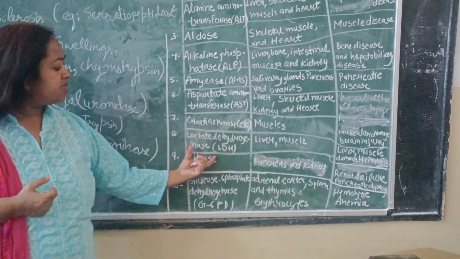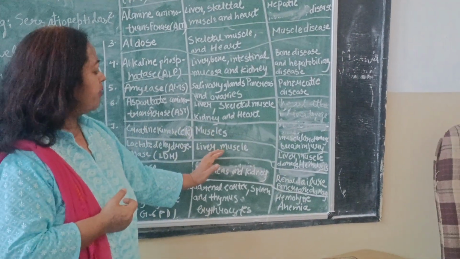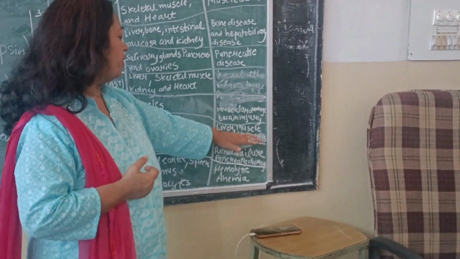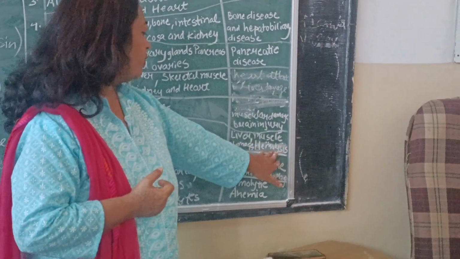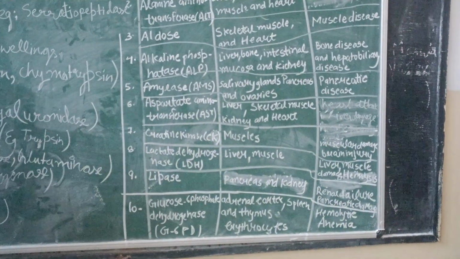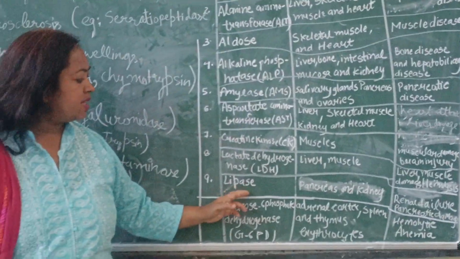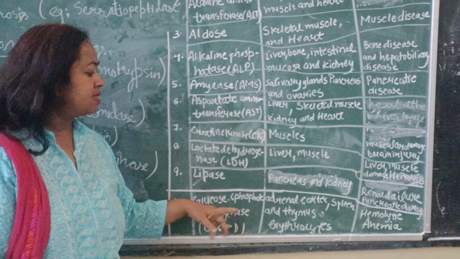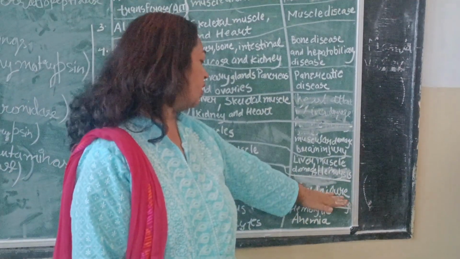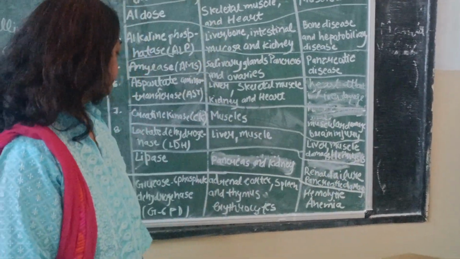Next enzyme is lactate dehydrogenase, which is located in liver and muscles. So used in all the diseases of liver and muscles, along with it also hemolysis. Hemolysis means breakdown of RBCs. Next enzyme is lipase. It will act on the lipids. It is located in pancreas and kidney. So it is used in the treatment of renal failure and pancreas damage.